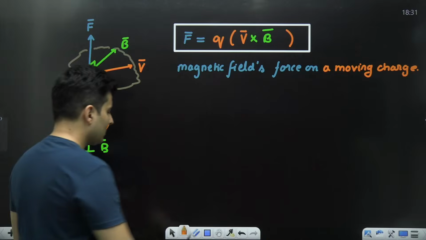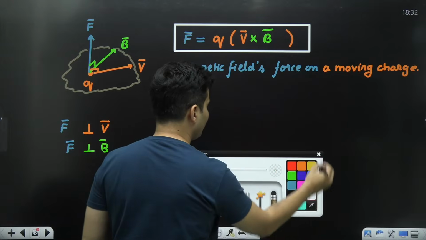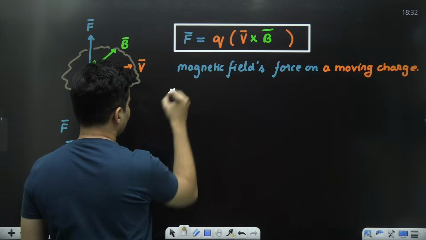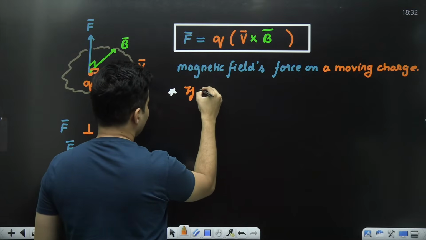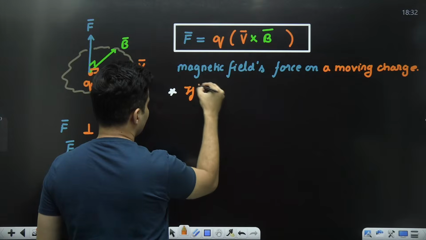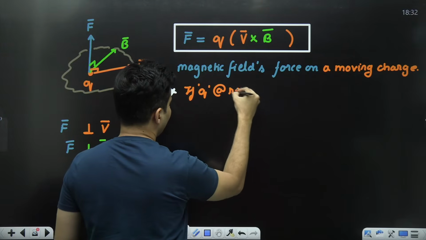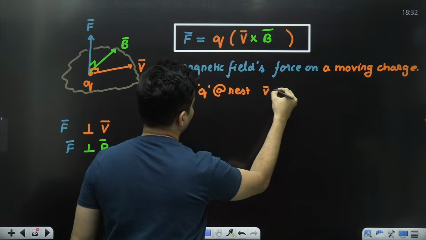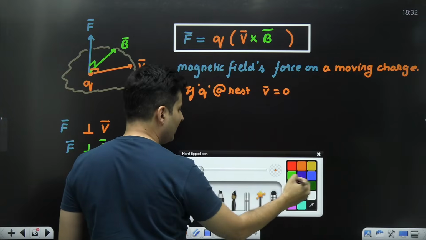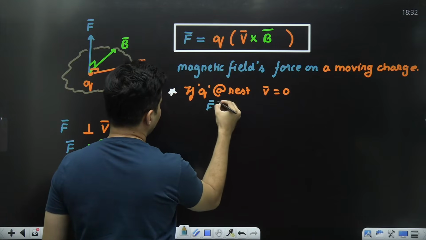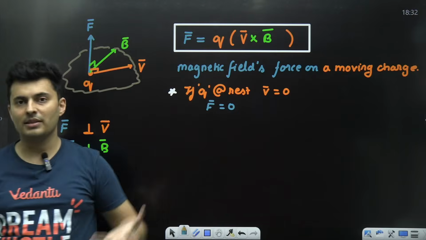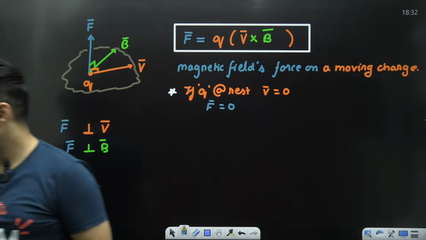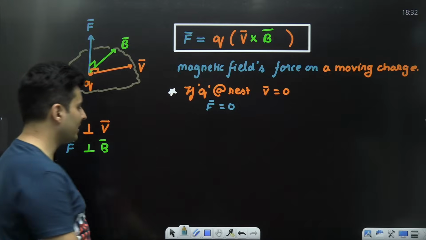You will see some special conditions over here. One of the first special condition will be, say for example, if it is at rest, if the charge is basically at rest, that means what will happen? The velocity will be 0. You will immediately see that the force acting will also be 0, because 0 into any number will be 0. Makes sense. 0 into any number is basically 0.